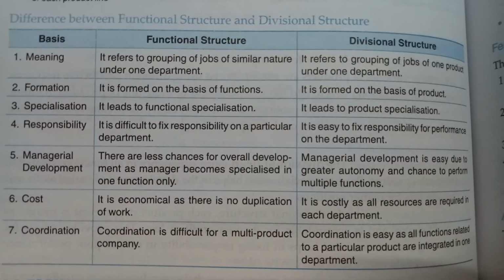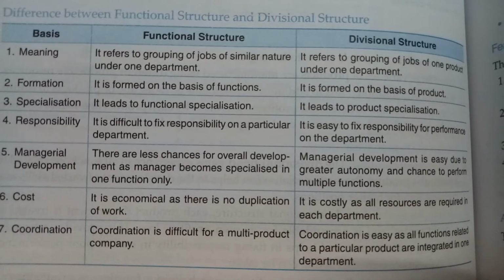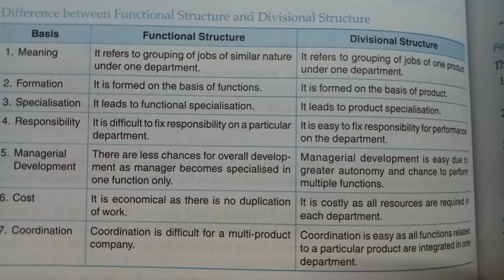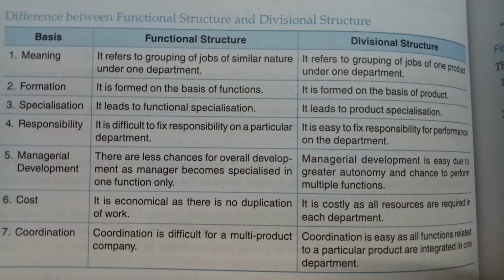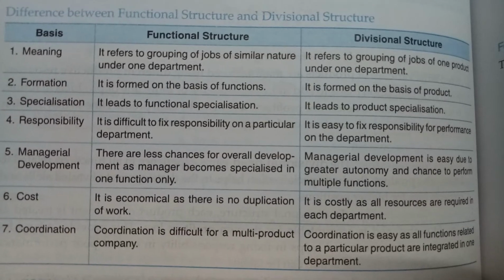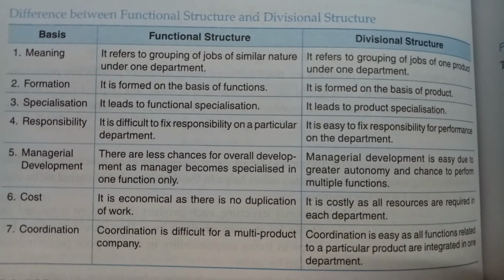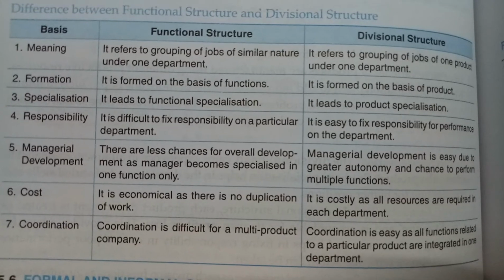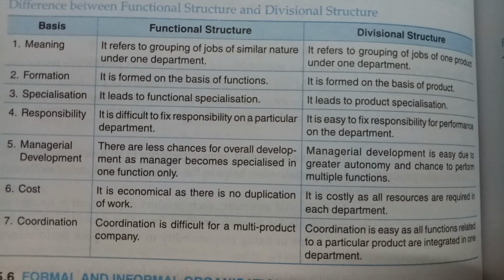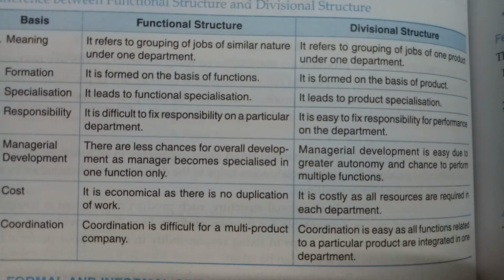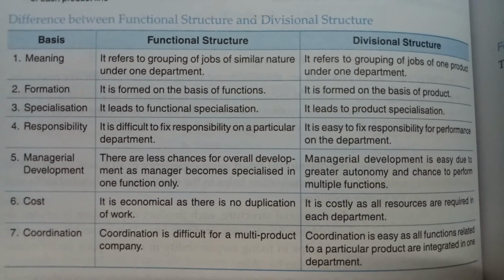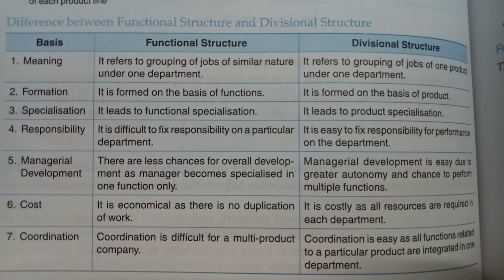Whereas divisional structure is costly because there is duplication of work and different resources are required for different departments on the basis of product line. Coordination is difficult for a multi-product company, so a multi-product company has to adopt a divisional structure. Now, coordination is easy for all functions related to a particular product line in different departments.